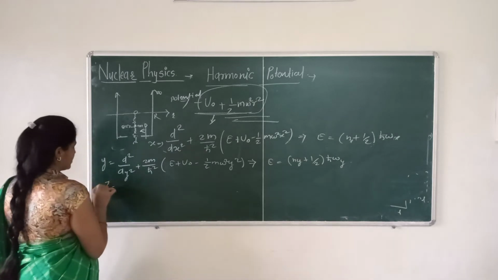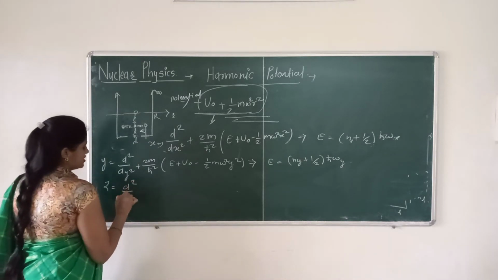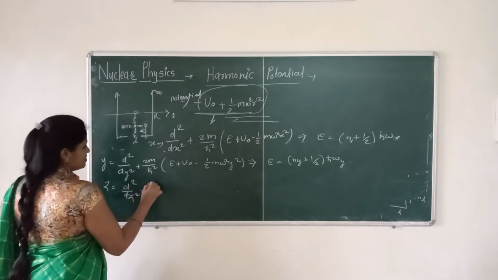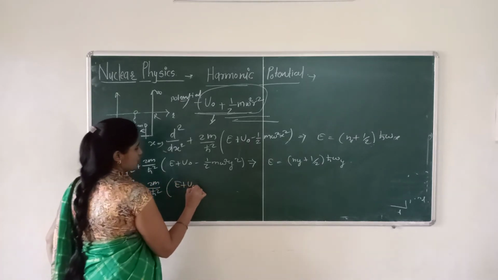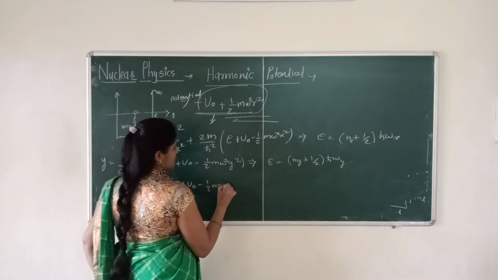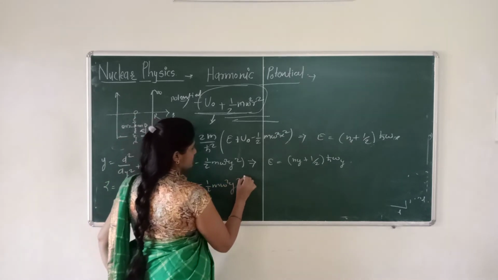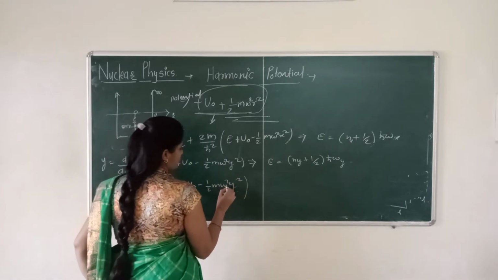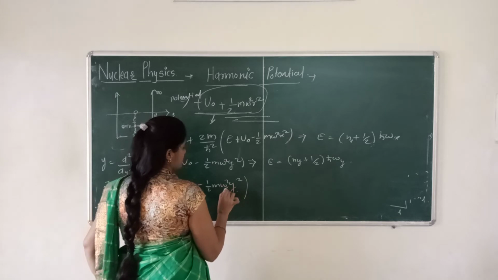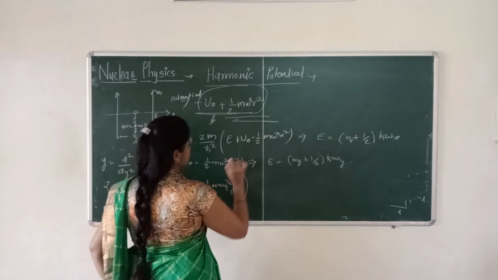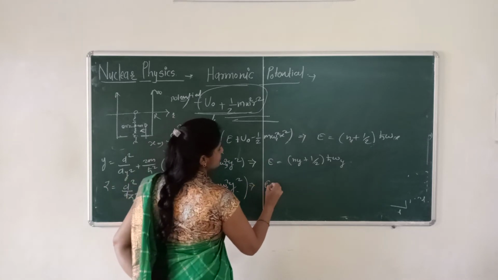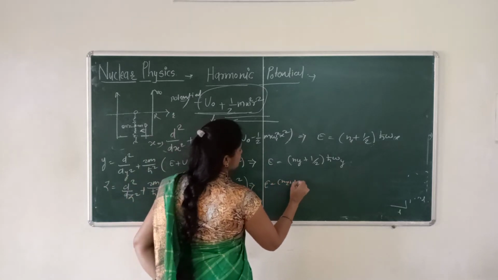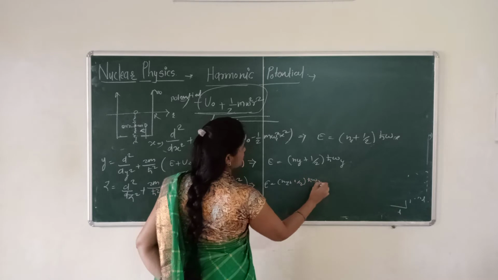Along the z direction, d square by dz square plus 2m by h cross square into E plus u naught minus 1/2 m omega square z square, and the corresponding energy is (Nz plus 1/2) h cross omega z.